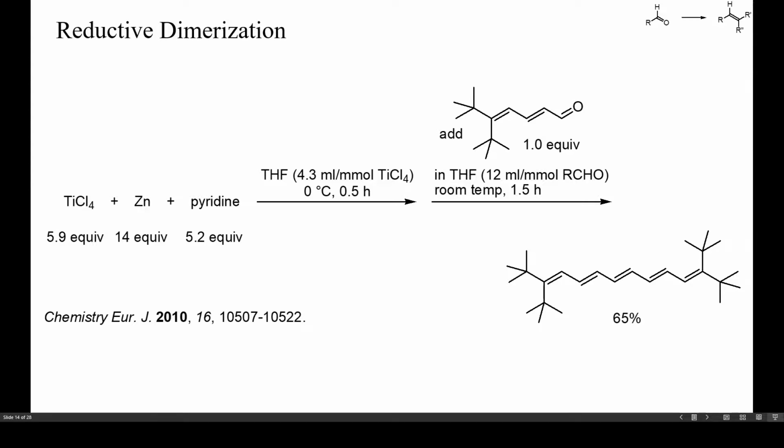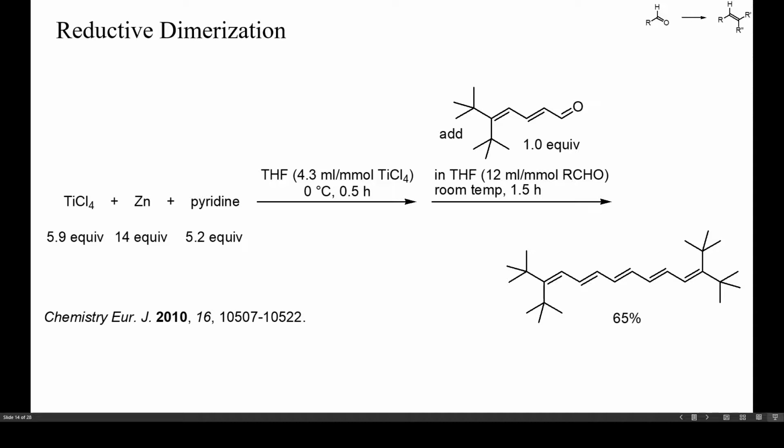Elemental titanium is usually generated by reducing titanium tetrachloride with zinc in THF, often in the presence of pyridine. If sensitive alkenes are the target, then a complete reduction of the strongly acidic titanium tetrachloride is important, and pyridine may help to buffer the reaction mixture. The most difficult part of this reaction is the addition of titanium tetrachloride to THF, whereby the yellow complex of THF with titanium tetrachloride is formed in a very violent and exothermic reaction.